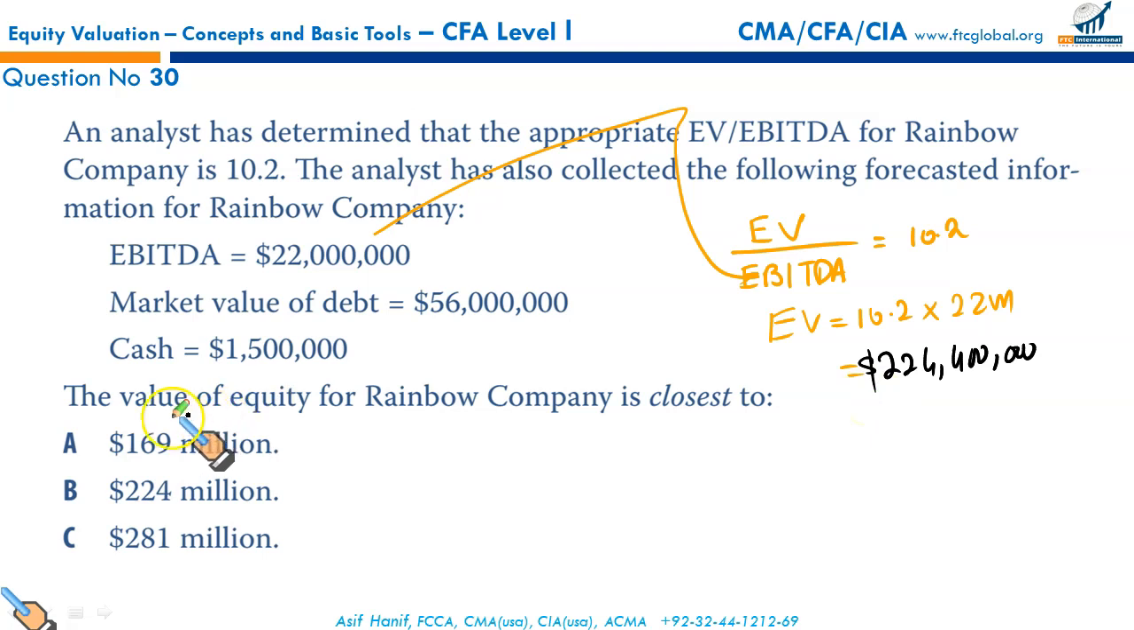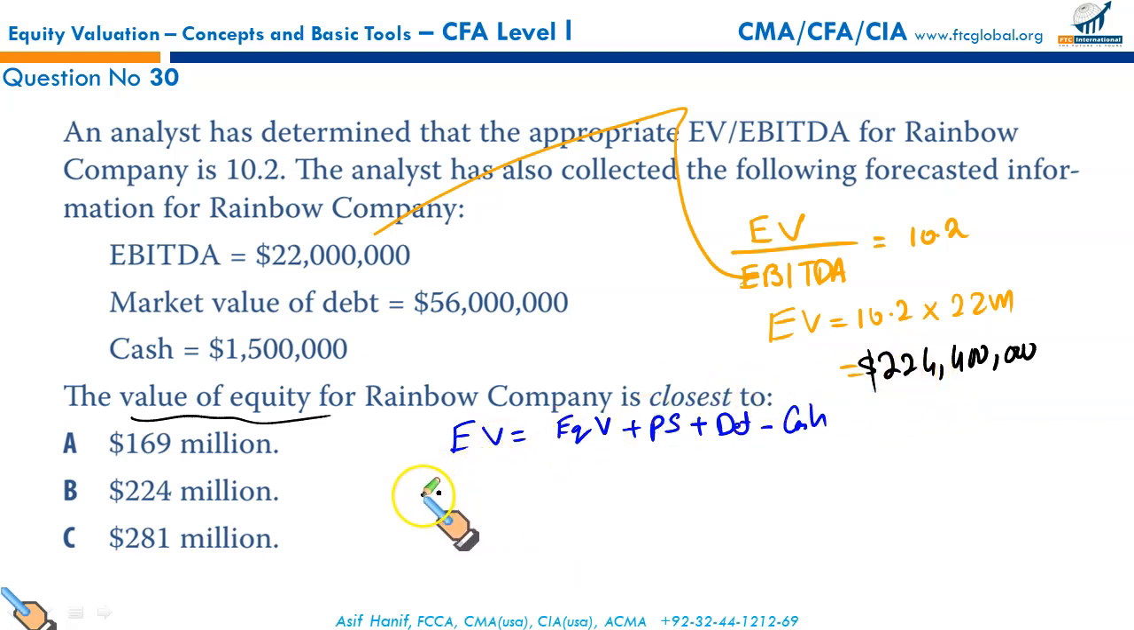What do we need basically? We need value of equity, right? How do we calculate value of equity? Our original formula is EV is equal to equity value plus market value of preferred stock plus market value of debt minus cash or short-term investments. So what do we have here? We have just calculated EV, that is 224.4 million.